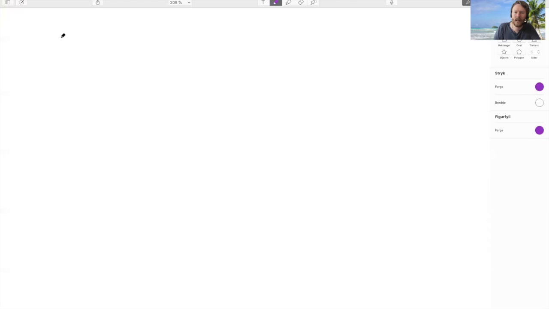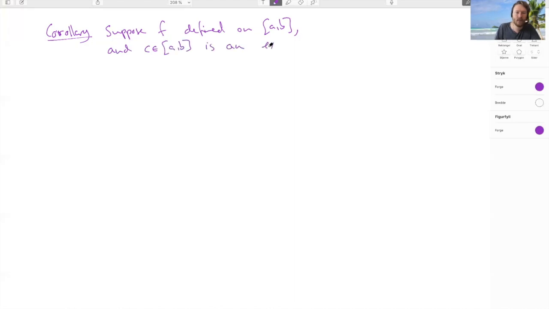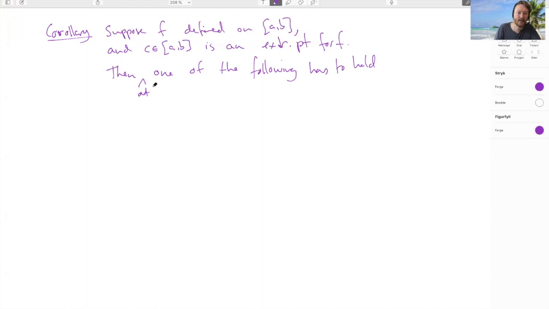So we're now going to look at a corollary to Fermat's theorem on stationary points. The corollary is as follows. Let's state it. Suppose f is defined on some interval (a, b) and c in (a, b) is an extremal point for f, then one of the following three options has to hold. And here I have to say "then at least". So I mean, more than one can be true at the same time, but not in any combination.